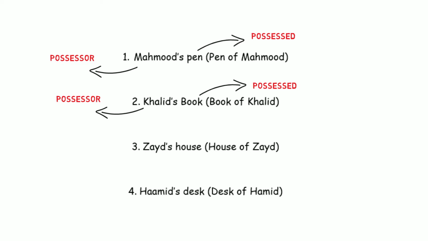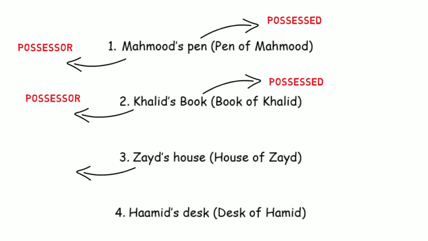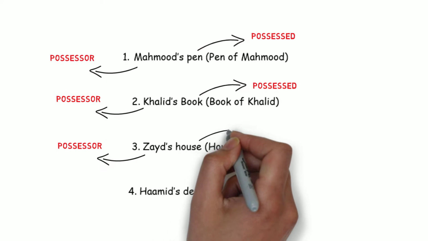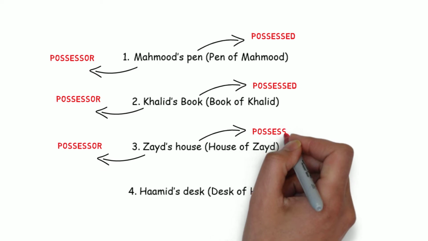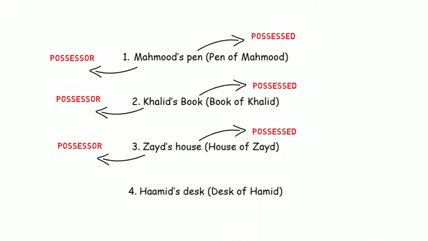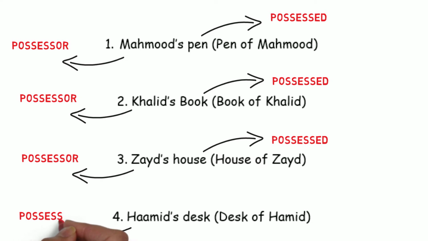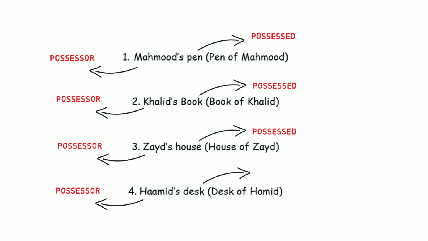Let's take a look at example number 3, Zaid's house. Who is the owner of the house? Zaid is the owner. So you could say that Zaid possesses the house, so he is the possessor, and the thing that he possesses is the house. Or you could say the house is referring towards Zaid. In the last example of Hamid's desk, who is it referring towards? Is Hamid referring towards the desk, or is the desk referring towards Hamid? It's the desk that's referring towards Hamid, meaning the desk is owned or the desk belongs to Hamid.